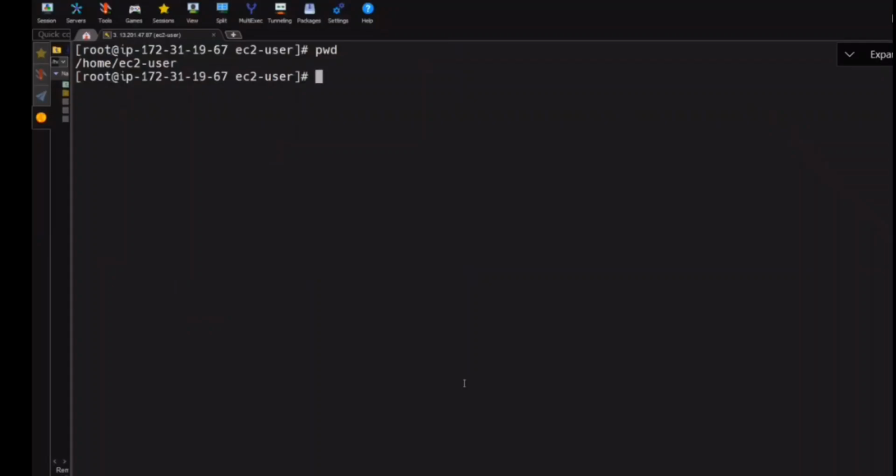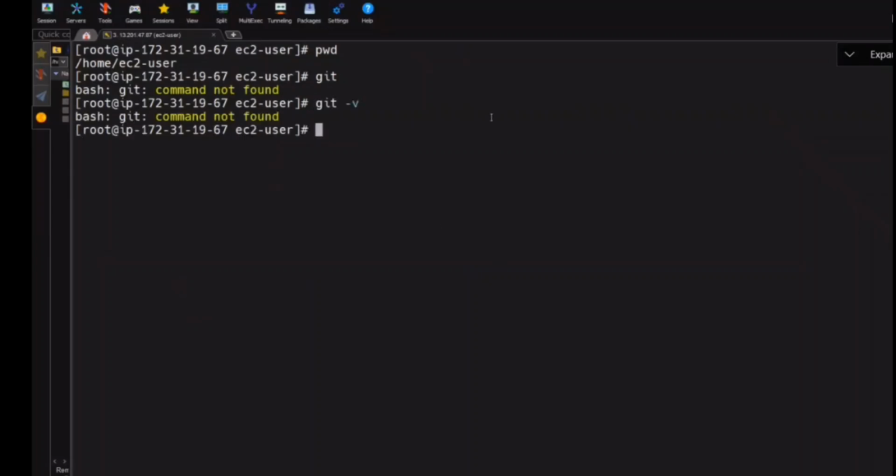So now here, if you just type git, it says command not found. What do we need to do? What's the command for that? yum install -y git. Remember, by default Git is not installed. You need to install Git, or you can simply say git -v. Git is not there. So what's the command now?